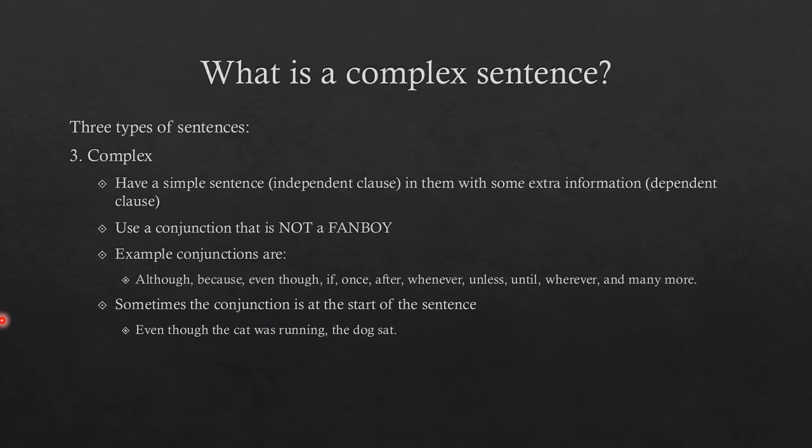Another unique thing about the complex sentence is sometimes a conjunction can come at the start of the sentence. So for example, even though the cat was running, the dog sat.